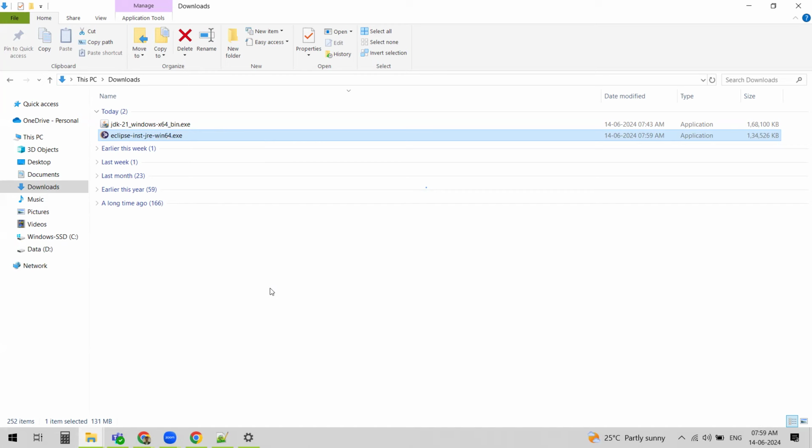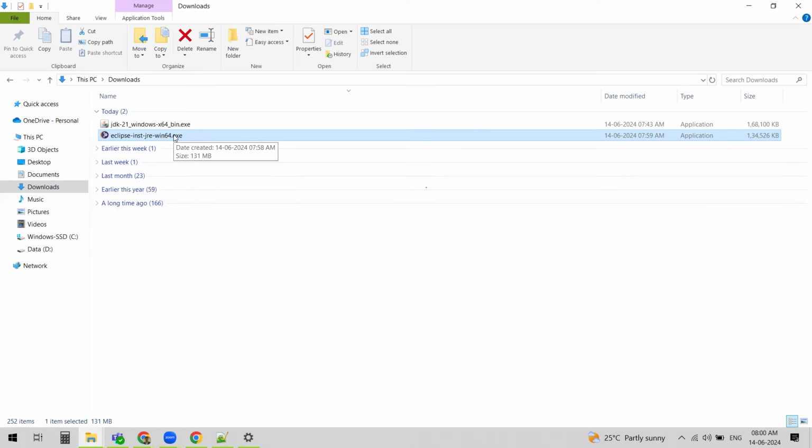We need JRE. If we want to run any application developed in Java, we definitely need JRE on our machine. This is the reason Eclipse packages JRE within it. They know they definitely need JRE, as Eclipse itself is developed in Java.